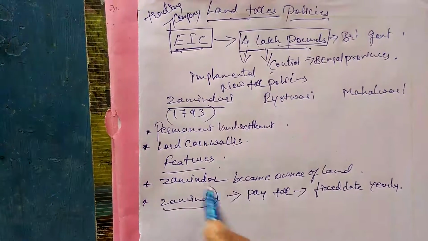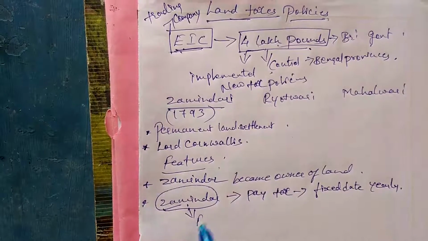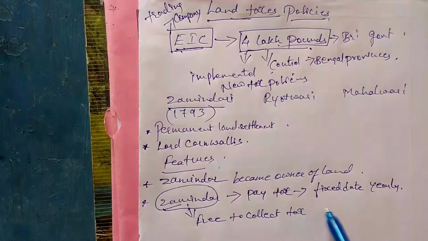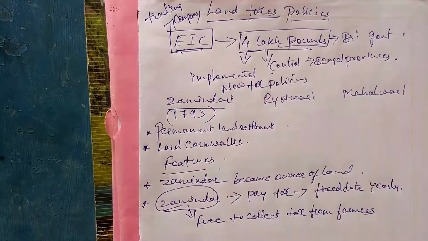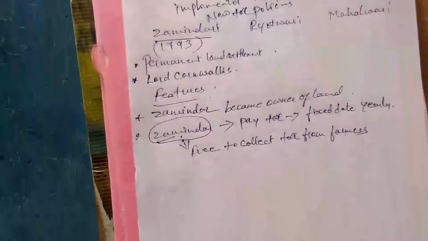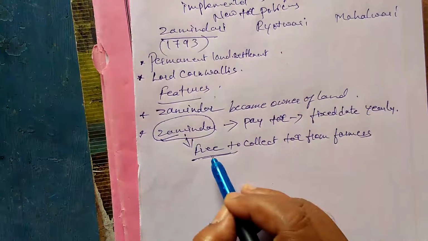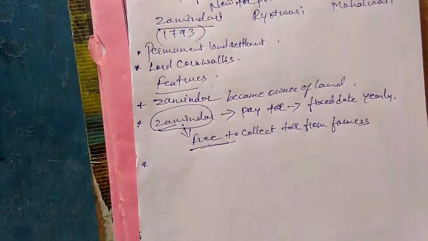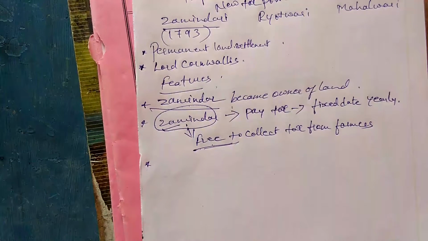But one thing, the zamindar is paying the money, but he is getting all the benefits. He had complete rights, and he was free to collect tax from farmers, and the farmers were disturbed because they have to pay whatever amount is asked by the zamindar. Usually zamindars collect more money from the farmers and pay less to the government. Overall, zamindars were the beneficiaries, we can say.